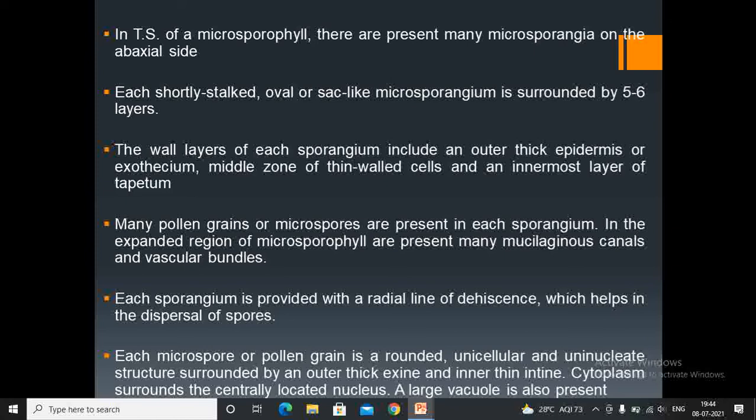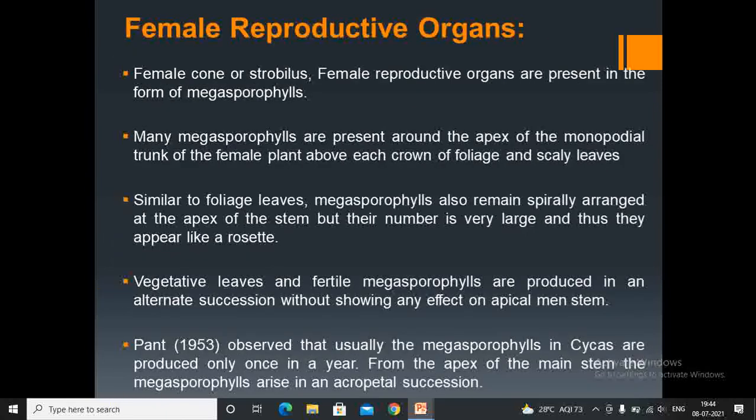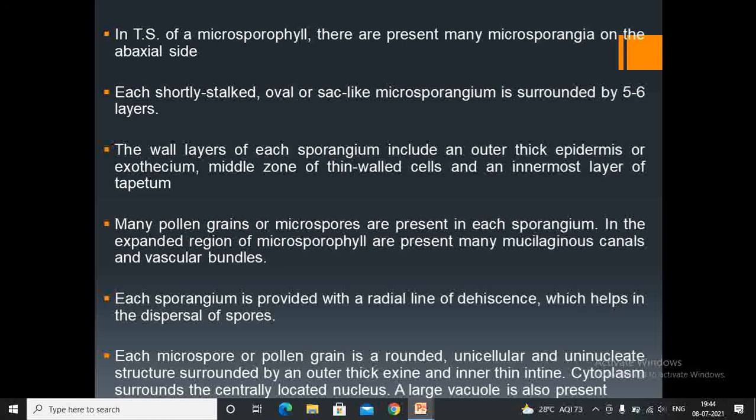In the expanded region of microsporophyll are present many mucilaginous canals and vascular bundles. Each sporangium is provided with a radial line of dehiscence which helps in the dispersal of spores. Each microspore, or pollen grain, is a rounded, unicellular and uninucleate structure surrounded by an outer thick exine and inner thin intine. Cytoplasm surrounds the centrally located nucleus. A large vacuole is also present. Okay, this is about the internal structure of the microsporophyll and structure of the pollens.